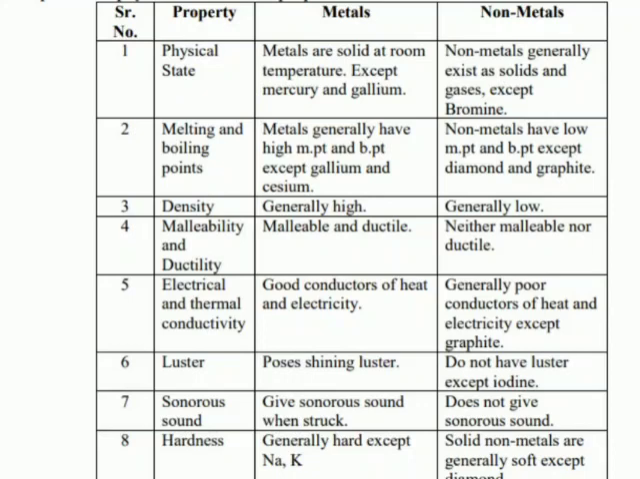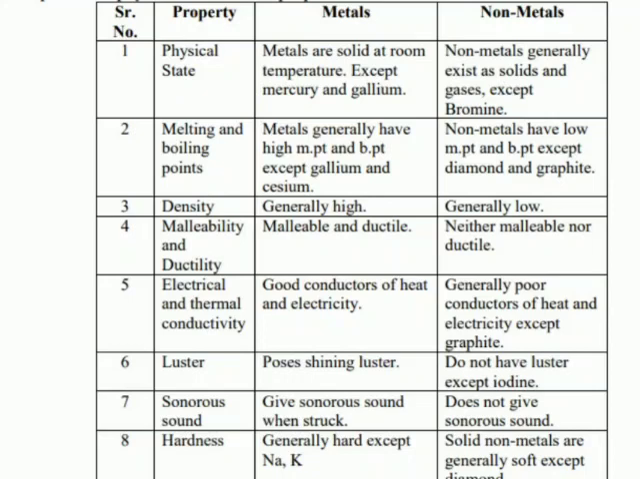Children, the third point is luster, meaning shining nature. Metals generally have a bright luster. For example, gold and silver, we can see that they are very lustrous. That is why they are used for making jewelry and statues. Whereas most of the non-metals have a dull luster. They cannot be polished like metals.